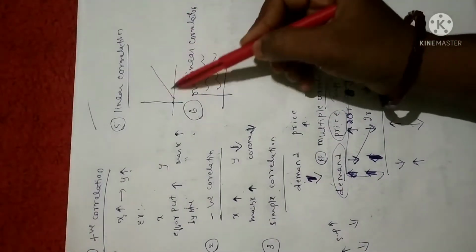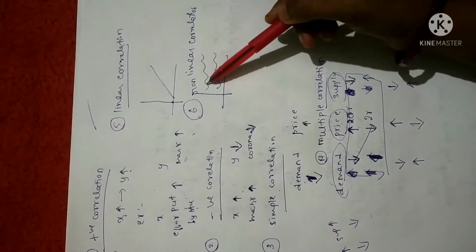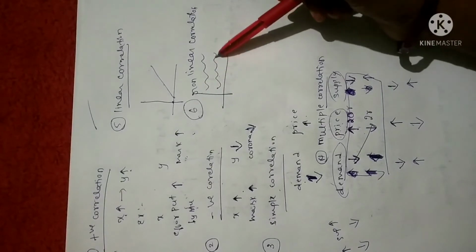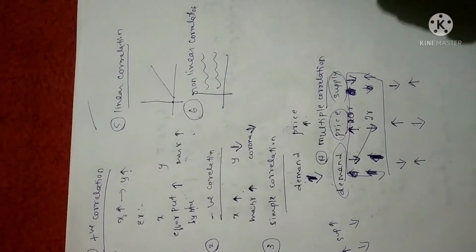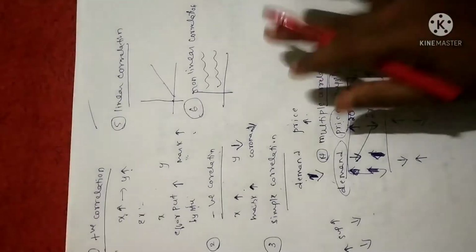Linear means that if you plot the correlation, you should get a straight line. If you plot the correlation and get a curve, which is not a straight line, it is called non-linear correlation. So this is the basics regarding Karl Pearson coefficient of correlation and rank correlation, or Spearman rank correlation, and types of correlation.